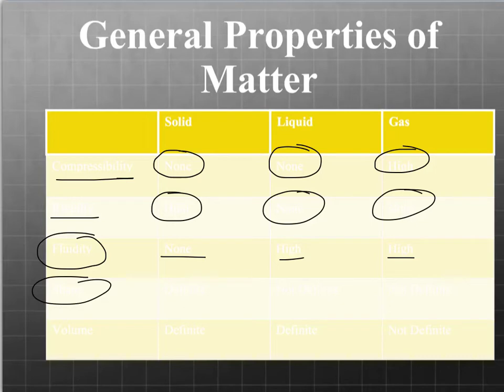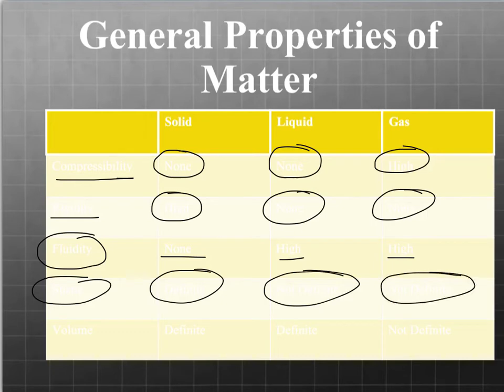Shape, so does it hold its shape? A solid has a definite shape, so all the solid things that you see around you right now will hold their shape. There's nothing forcing them to stay in that shape. It's just a property of a solid. Whereas a liquid and a gas have a not definite shape, so they will take the shape of whatever container that they're in.